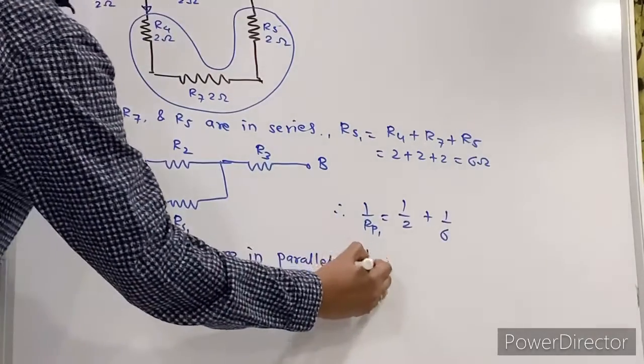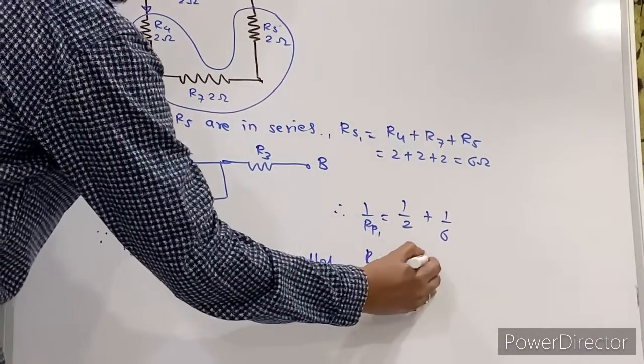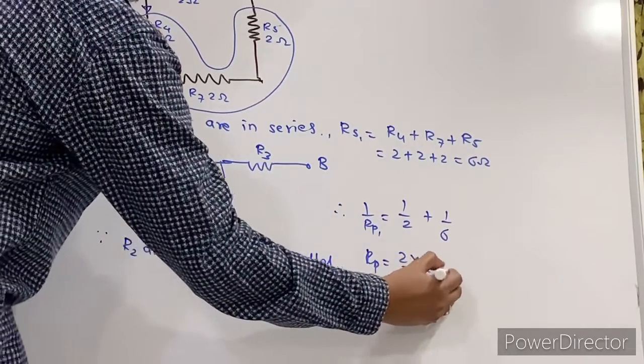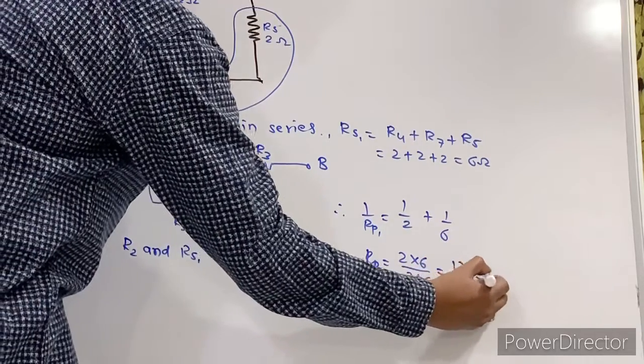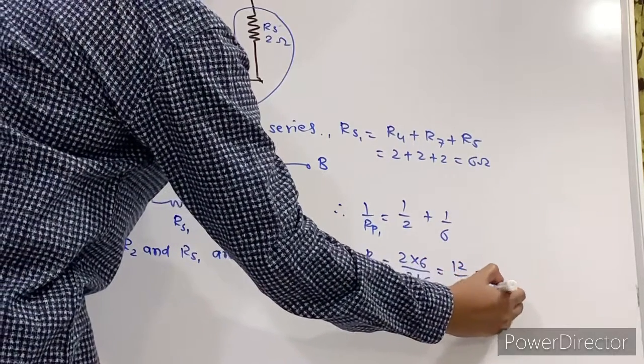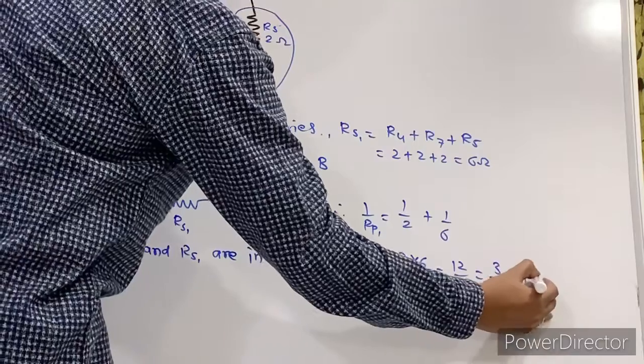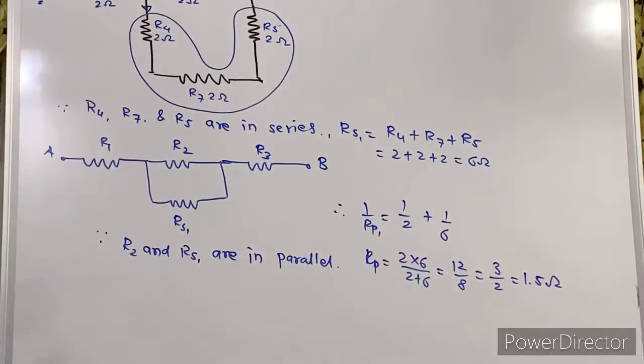Right, so Rp1 is equal to 2 into 6 upon 2 plus 6, that is 12 upon 8. This is 2s are 3s are, which is 1.5. This is 1.5. Now check the diagram.